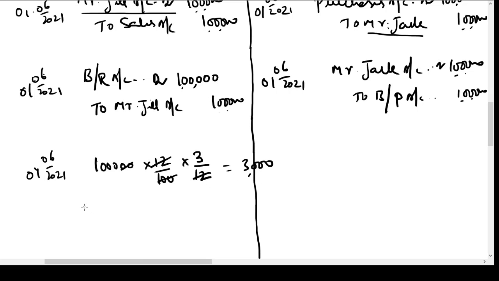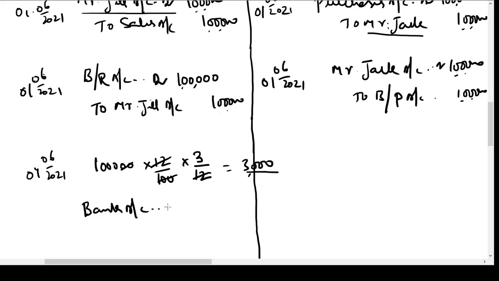So what the bank is saying is, we can give you the amount, but we will deduct 3,000 as interest. The balance amount we can pay you now. So Mr. Jack agrees to it. So some money comes into his bank account.